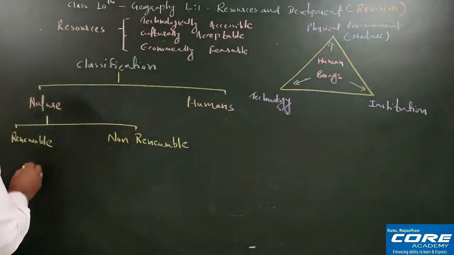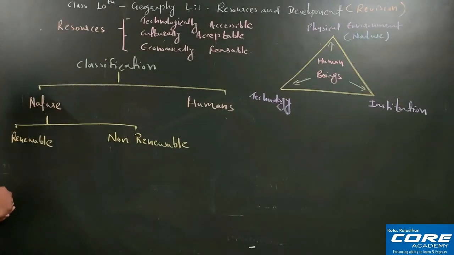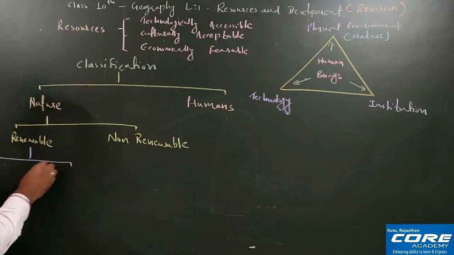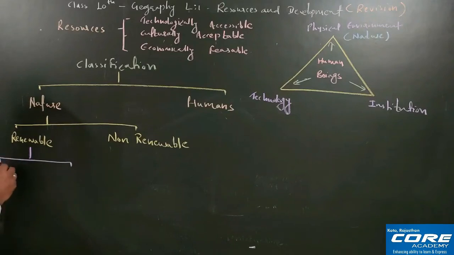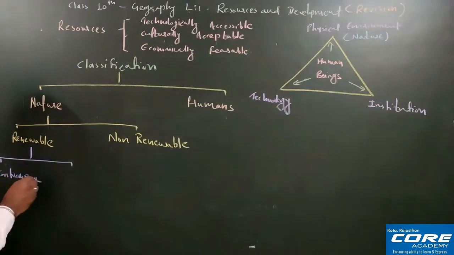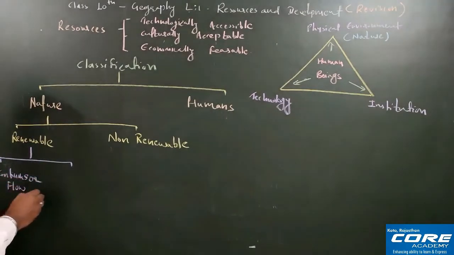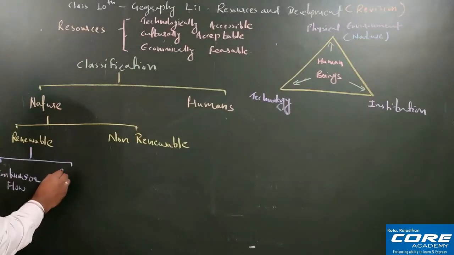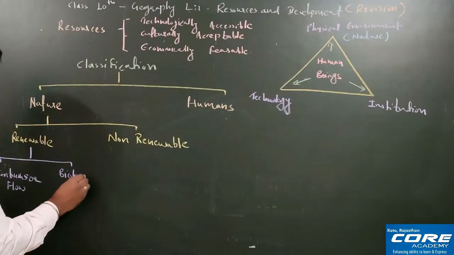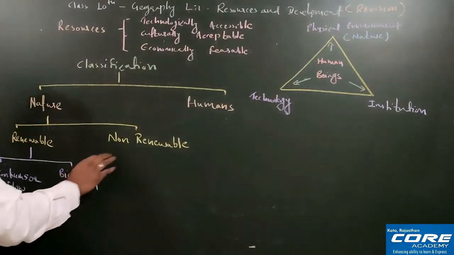Renewable you can classify further into two parts, that is continuous or flow, and biological.